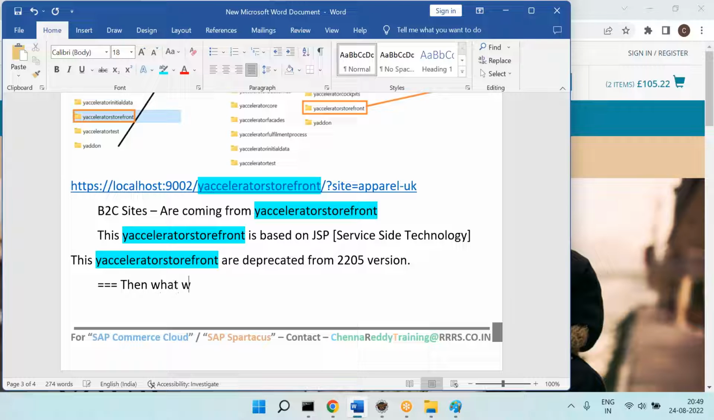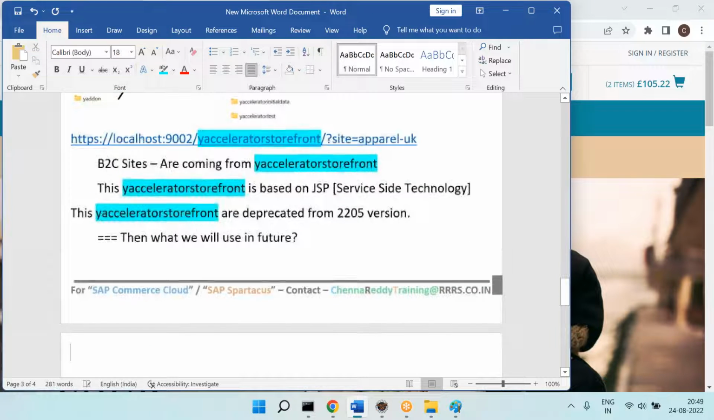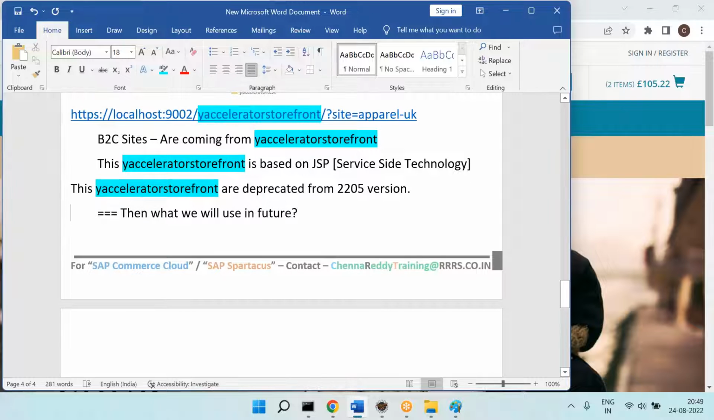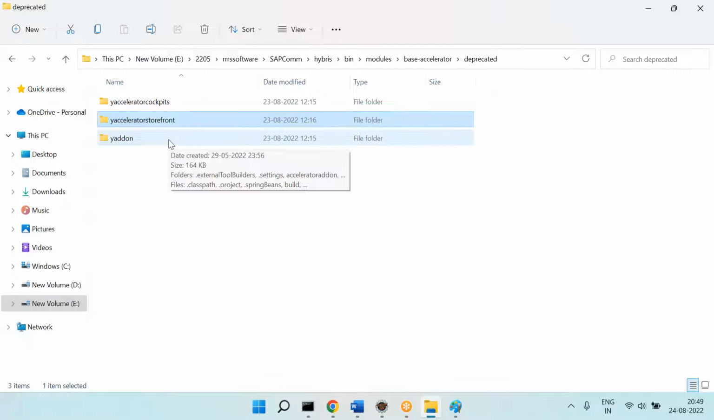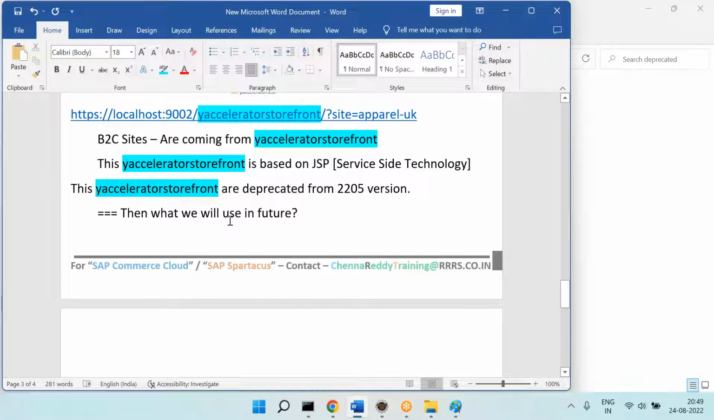So then what will we use in future? That is the question. For now it is okay here. At least it is there in the deprecated. So deprecated means what? In the next 1 year, 2 years, or 3 years, this is no more available. So then what will we use in future? That is the question. Is that clear, everyone?